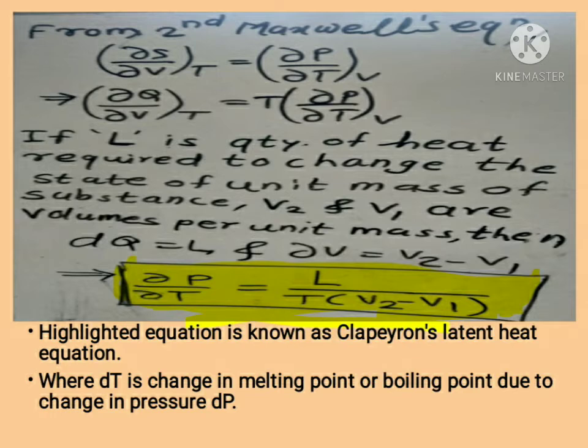that is dP/dT = L / T(V2 − V1), where L is the quantity of heat required to change the state of unit mass of substance, and V2 and V1 are the volumes of masses. Then dT is equal to the change in the melting point or boiling point due to change in pressure, that is dP.